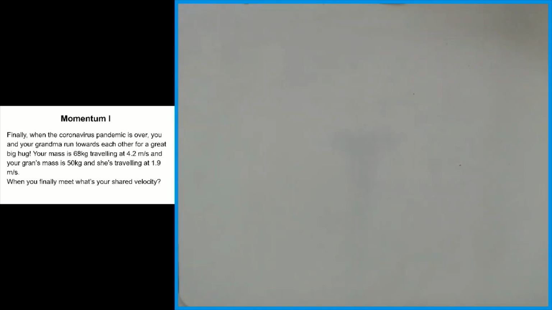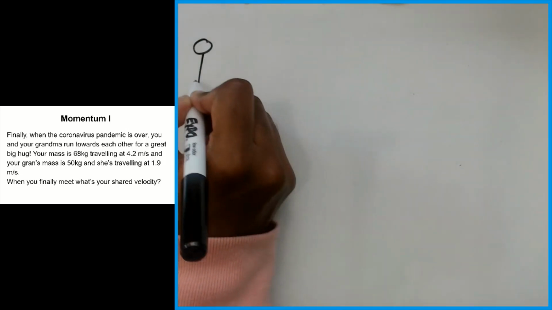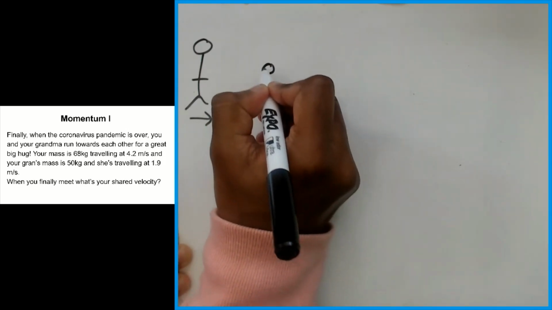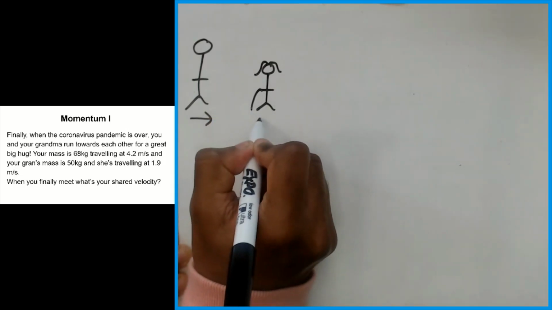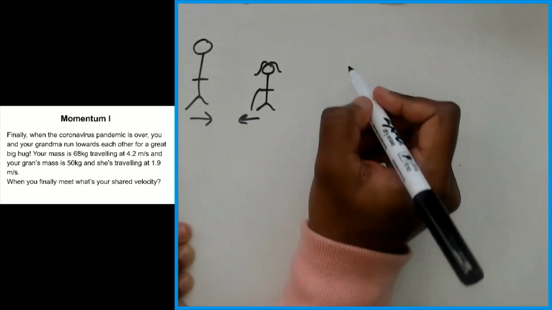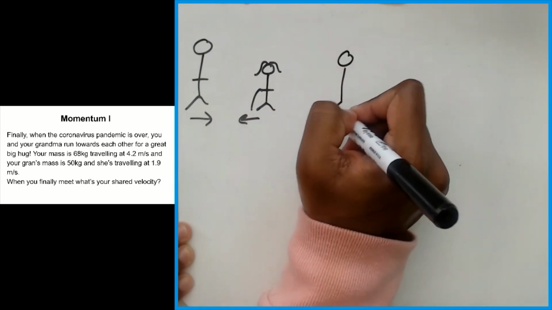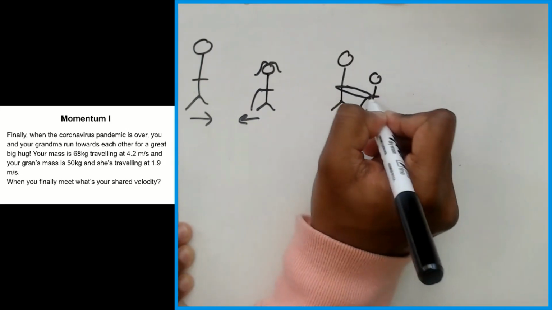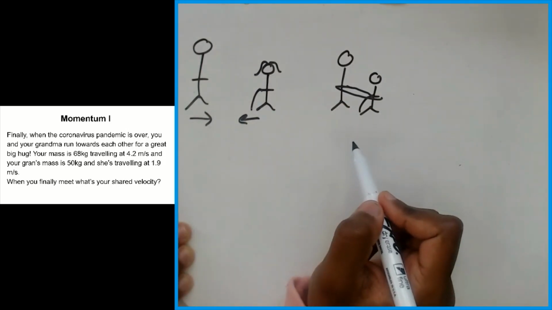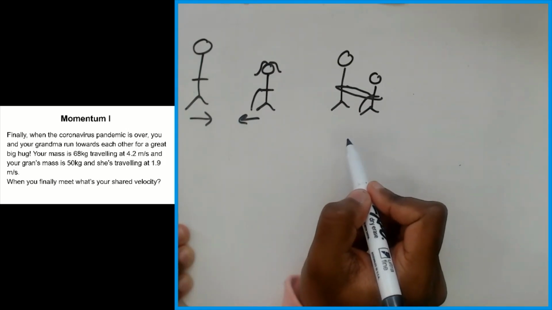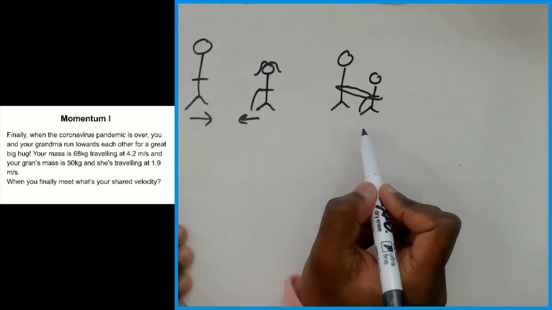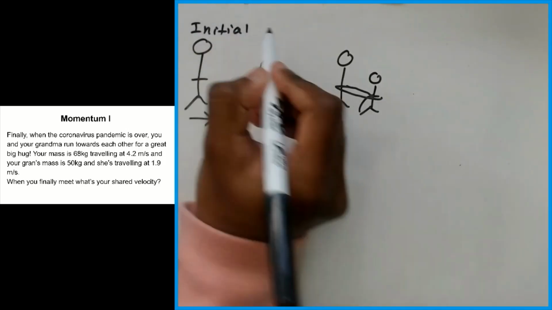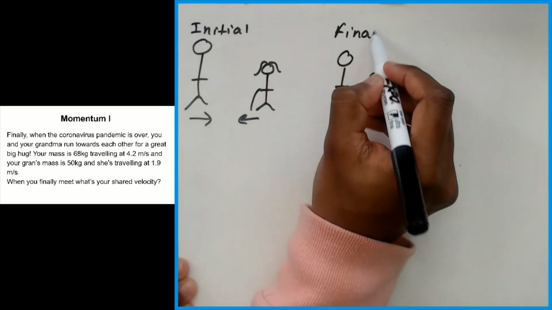Okay, so let's start off by drawing a diagram of what's happening. If this is you over here and you're running this way towards your grandma, which is over here, and she has her cane and she's running towards you over here. And when you finally meet and give each other a great big hug, you look something like this, and then you do have a final velocity. And that's what we're trying to find, what this VF is when you are together. So this is the initial part, and this is the final part.